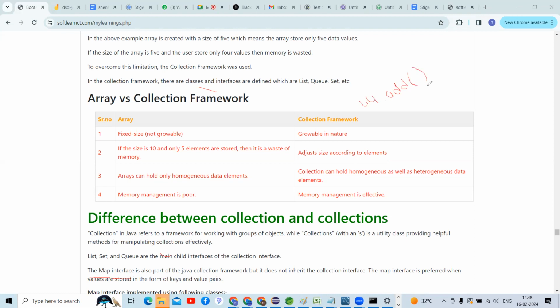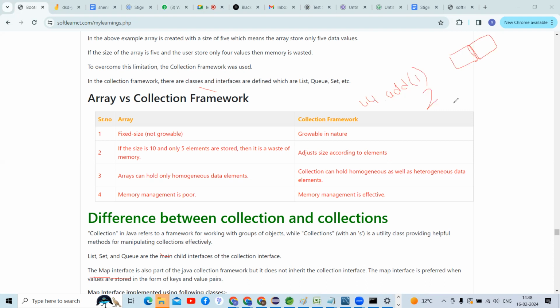At that moment we are adding one element, and then the memory structure will be created first, like this. And when we add the second element, the array size will grow.